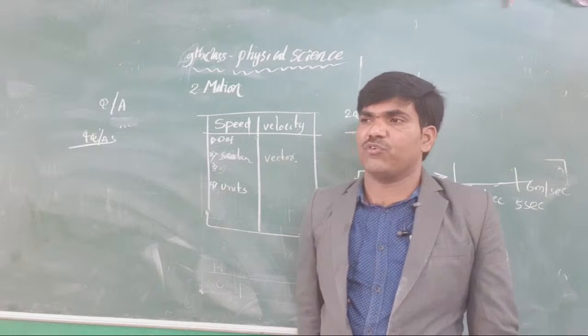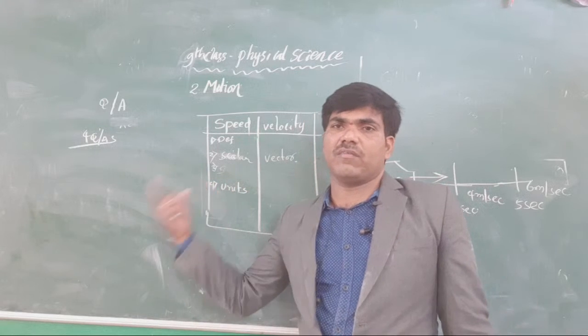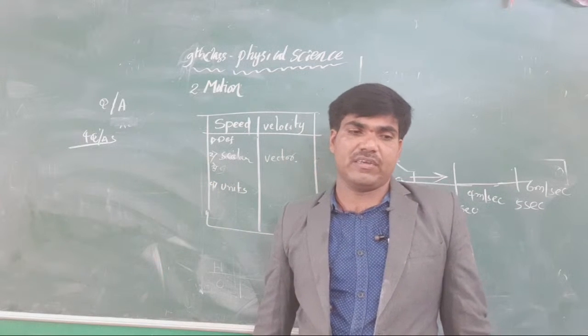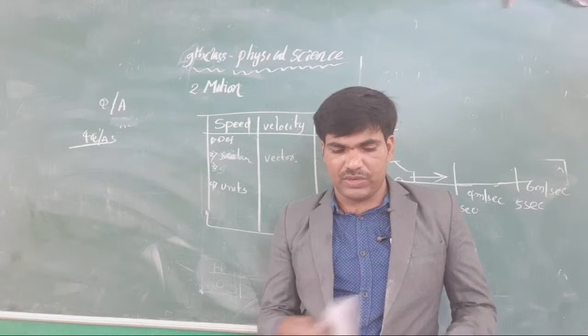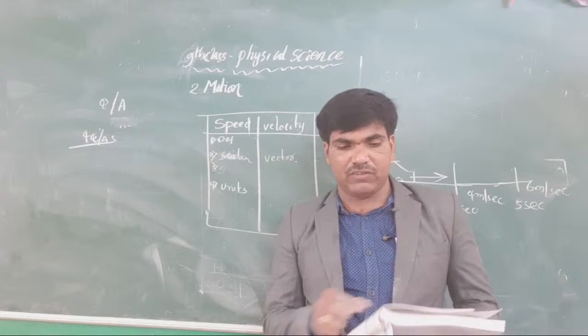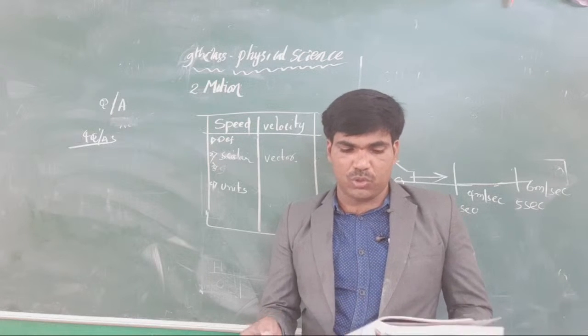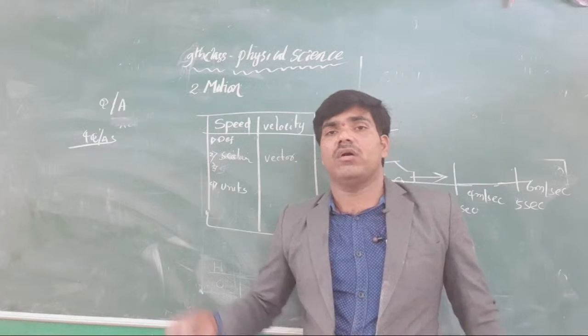Clear or not, all of you? Speed is different, and velocity is also different. When you go with speed, there is no need for the total direction.